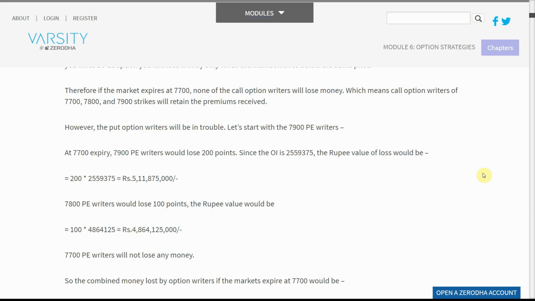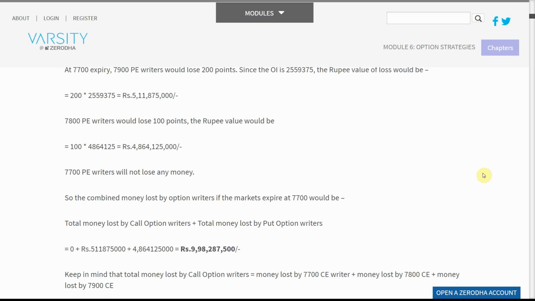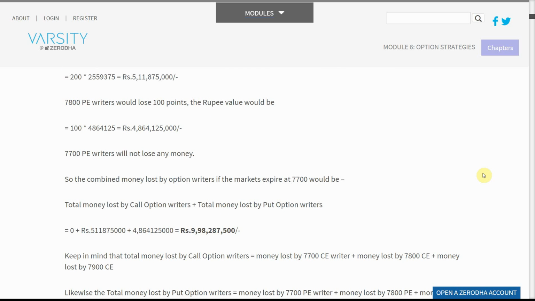7,800 PE writers would lose 100 points. The rupee value would be equal to 100 * 4,864,125 = 486,412,500 rupees. 7,700 PE writers will not lose any money.